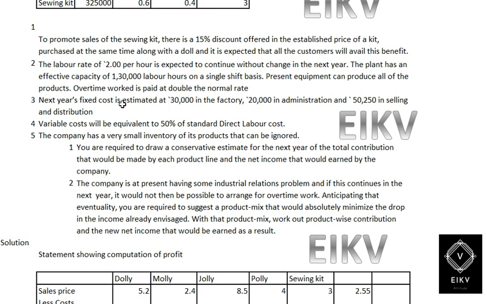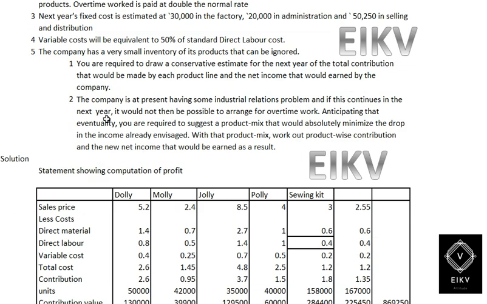double the normal rate. Third point, the next year fixed cost is estimated at 30,000 in the factory, 20,000 in the administration and 50,000 in the selling and distribution. Variable cost will be equivalent to 50% of the direct labor. The company has a very small inventory of products that can be ignored.